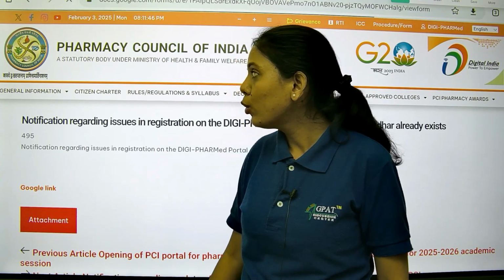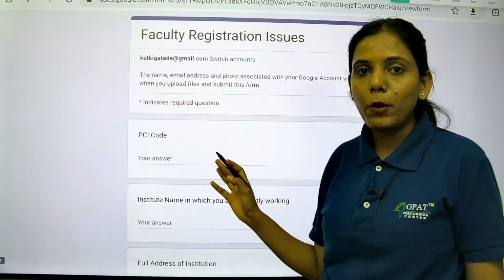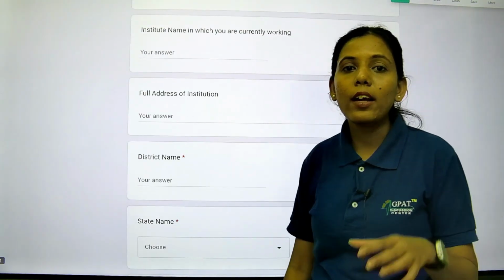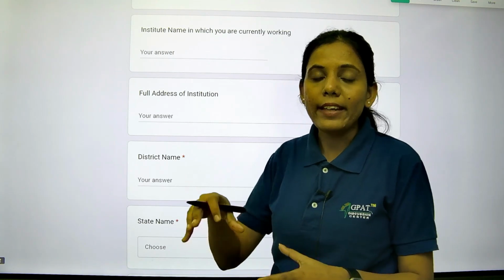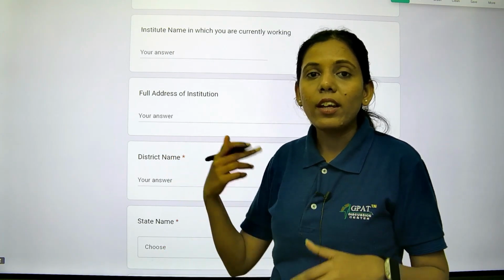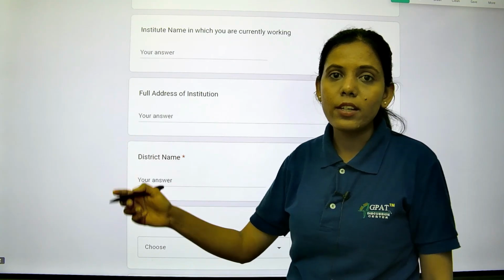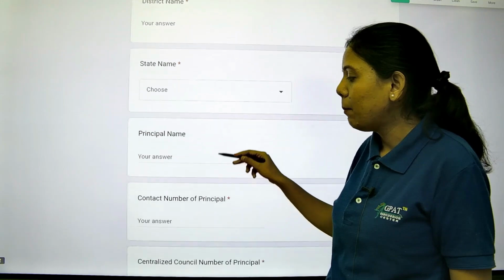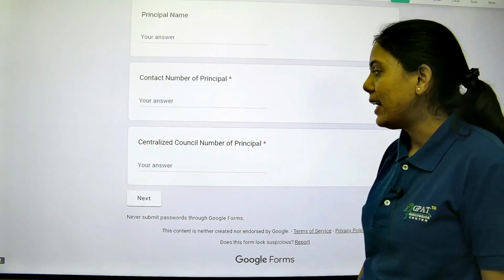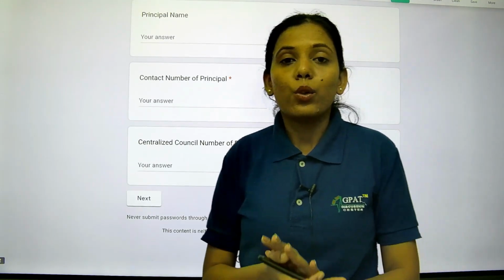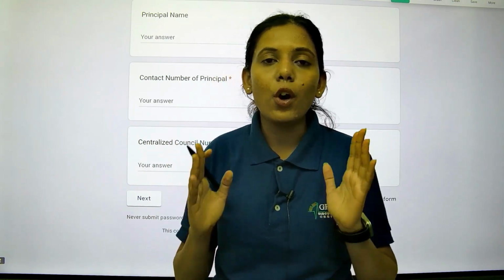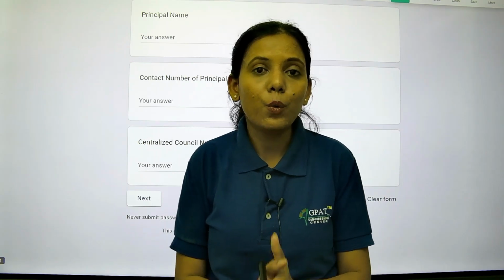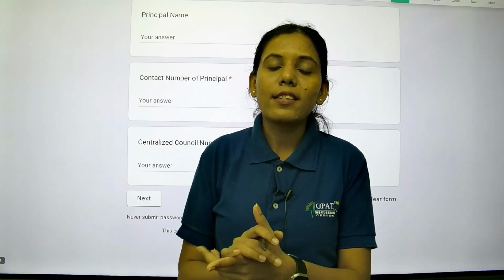If you click on the Google link, this form will open where you have to fill in the details. The PCI code and the institute name in which you are currently working, so that only that institute will be responsible, and whatever names or numbers are linked to other institutes will be removed. Then the full address of the institution, district name, state name, principal's contact number and centralized council number. These are the steps you have to follow if your name is in the blocked pharmacist list and you are facing issues in creating a new ID or new registration.